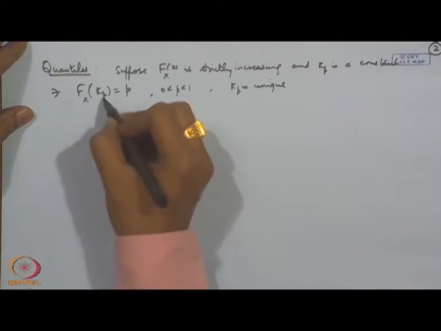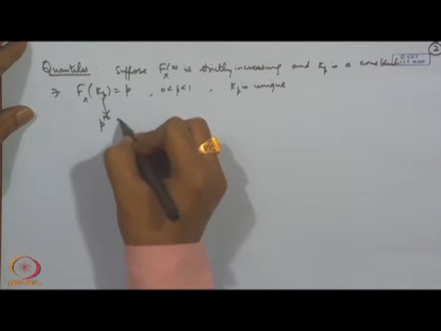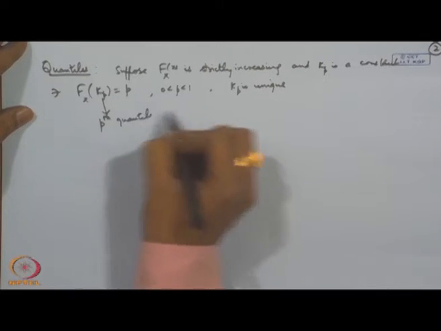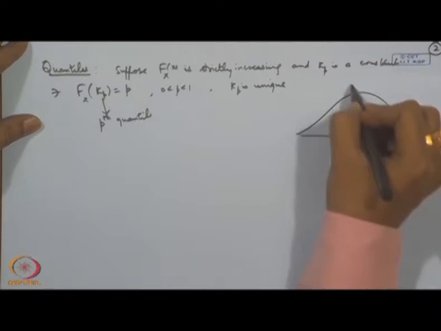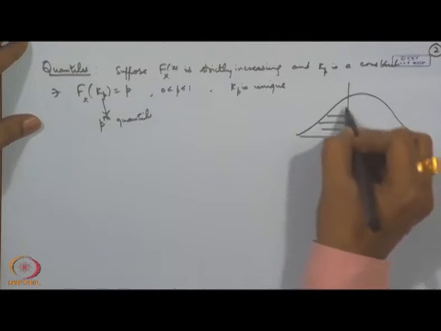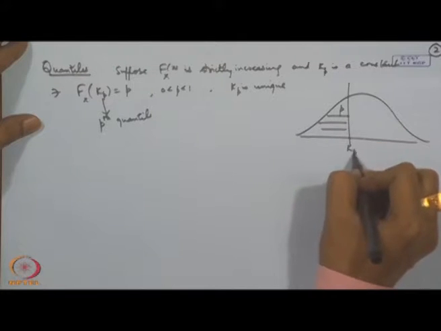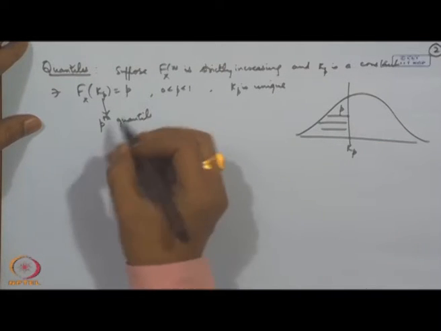Then we call K p the pth quantile. In the case of a continuous distribution, you can think like this: if the probability up to this point is p, then this point is called K p.